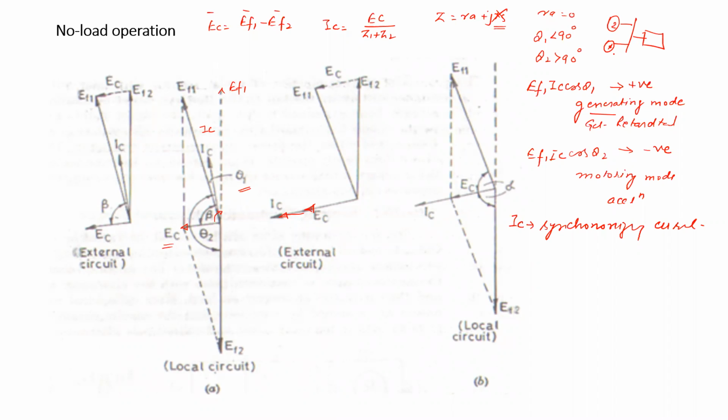The frequency increases. Earlier, the frequency of the first alternator whose mechanical input has been increased is a larger one, say 52 hertz, but it is retarding because of the generating mode, and the other is accelerating by the motoring mode. The new frequency may be 50.5 hertz or 51 hertz when the two alternators are working in parallel. So this is the effect of change in mechanical input under no load condition.